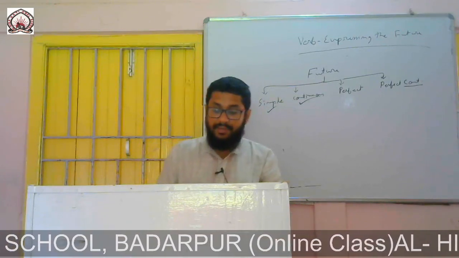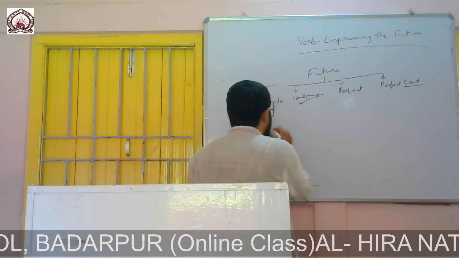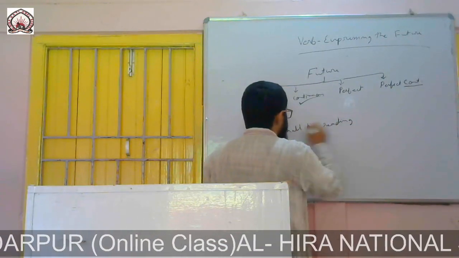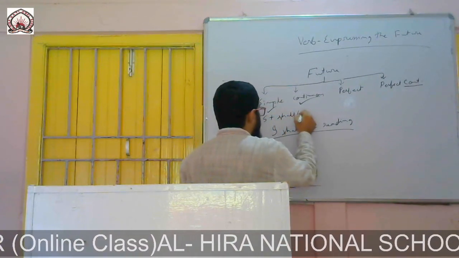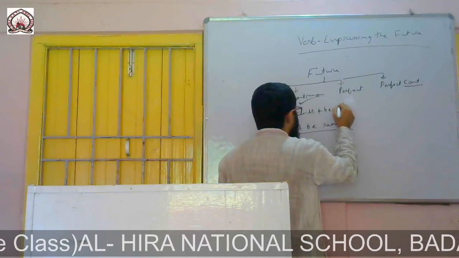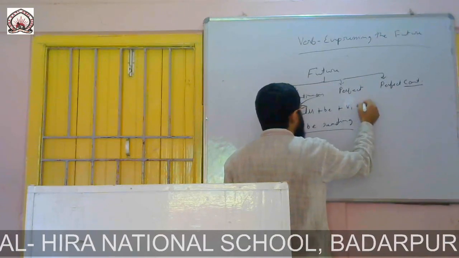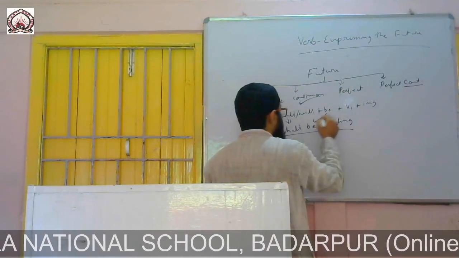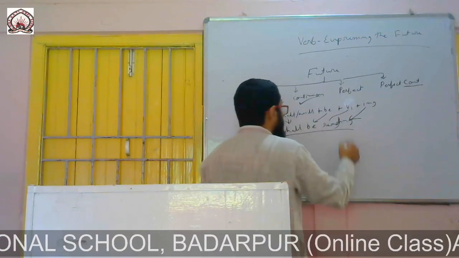Here I am citing some examples. I shall be reading. That means আমি পড়তে থাকবো. Subject plus shall or will, then be, then verb 1 plus ing. Here subject has been put, shall has been put, be has been put, verb 1 has been put, ing has been put. It has followed this rule.